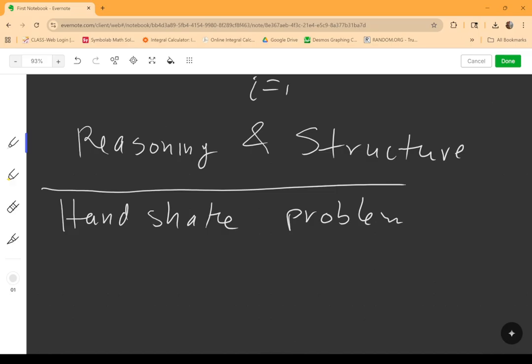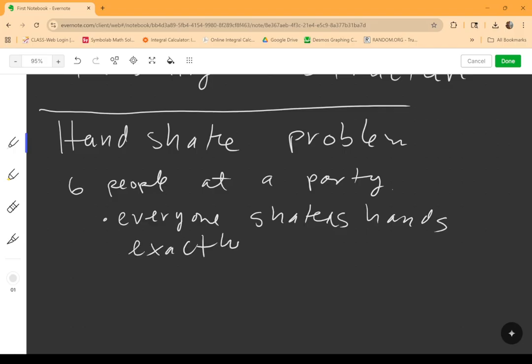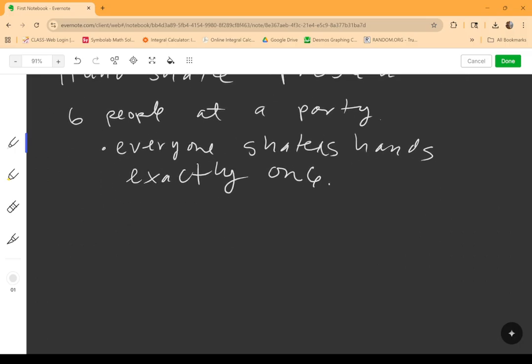So the handshake problem is, let's say, there are 6 people at a party, right? And the idea is that everyone shakes hands exactly once. All right. Okay, so now again, right, we put order to kind of our thoughts.